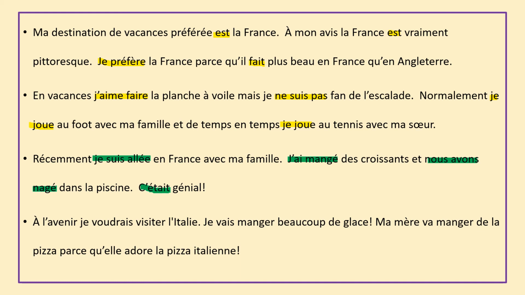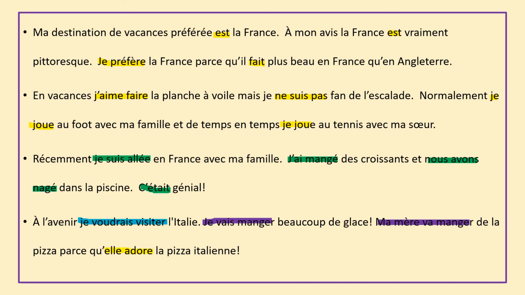And then our final paragraph. À l'avenir, je voudrais visiter l'Italie. I've missed out the Rome part because I don't need it. And then I've just gone straight onto the future tense. Je vais manger beaucoup de glace. Ma mère va manger la pizza parce que elle adore la pizza.